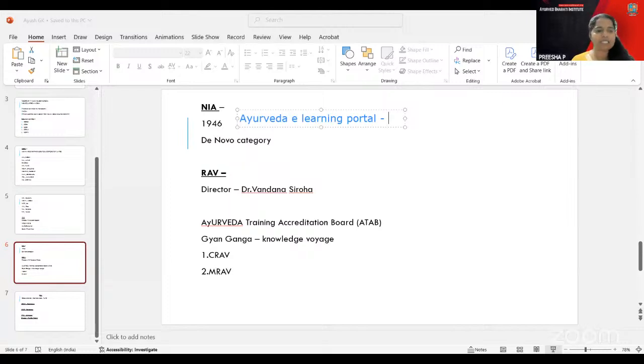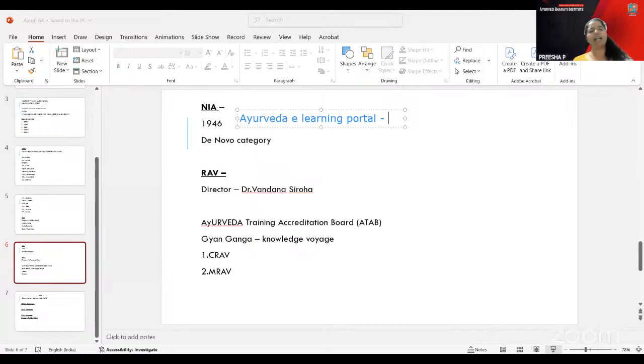The main objective is that Ayurveda principles should be incorporated among the medical fraternity scholars, and it is thereby developed and funded by the Ministry of Ayush. And you have the Ayurvedic Inheritance of India portal, in 2013, with the target group as researchers and the general people. So one is the Ayurveda e-learning portal and the other is the Ayurvedic Inheritance of India portal. These are the two important portals.